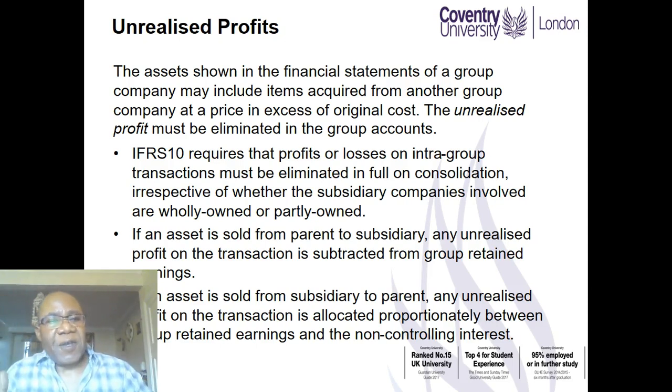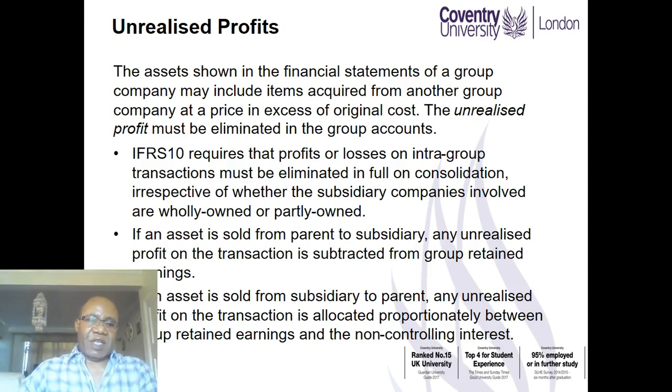There is also a further aspect to this, which arises where one company sells goods to another, but that good still remains in inventory. I'll give you an example. Company A acquires goods for 10,000, then sells it to Company B for 12,000. Now, of course, at the year end, Company B has not sold the good.